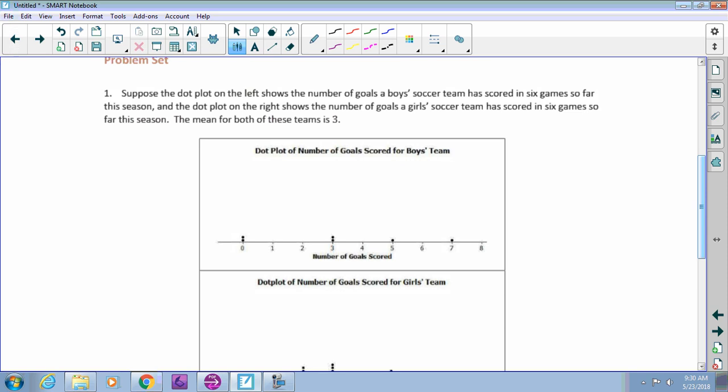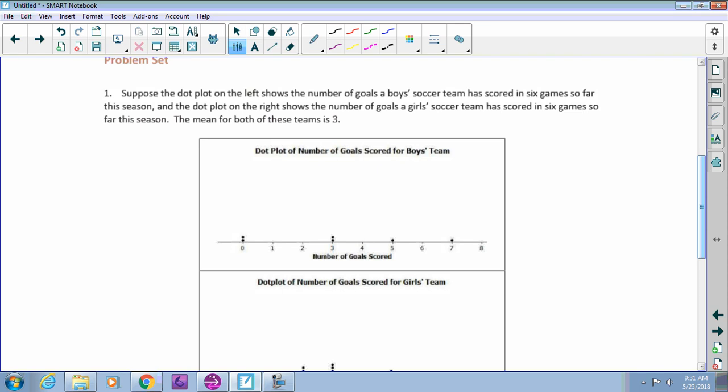It says, suppose the dot plot on the left shows the number of goals a boys soccer team has scored in 6 games so far this season. And the dot plot on the right, actually one's on top and one's on bottom, but whatever, shows the number of goals a girls soccer team has scored in 6 games so far this season. So you've got the boys team and the girls team, all right? And the mean for both of these teams is 3. So on average, they're scoring 3 points in a game, okay?